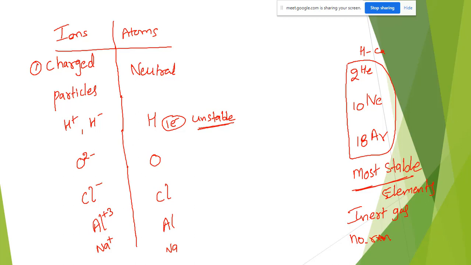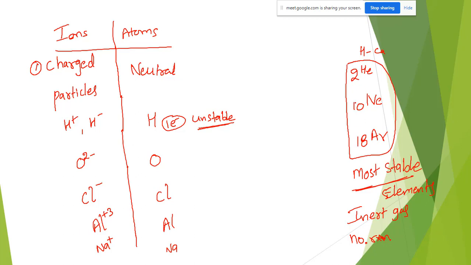Why no reaction? Because it is already stable. These are all chemical reactions taking place to get stability. If it is already stable, what is required to do a reaction? Okay, so the final concept is this: atomic numbers 2, 10, 18, up to 20 elements, I am telling you.